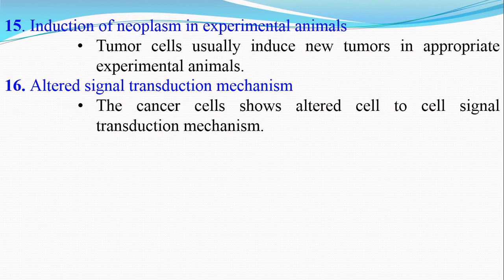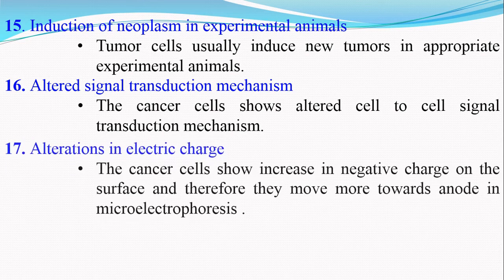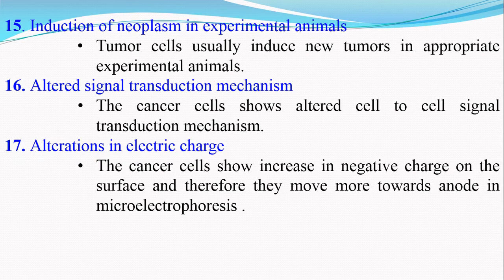The cancer cells show altered cell-to-cell signal transduction mechanism. The next characteristic is an alteration in electric charge. The cancer cells show an increase in negative charge on their surface, and therefore they move towards the anode in microelectrophoresis. That means in an electrophoretic unit, the movement of cancer cells is towards the anode because of the increased negative charge on their surfaces.